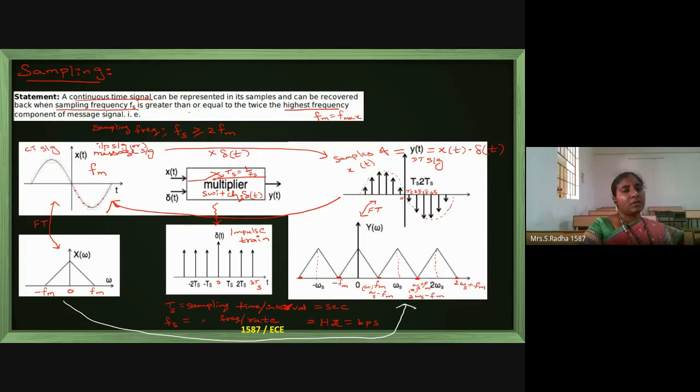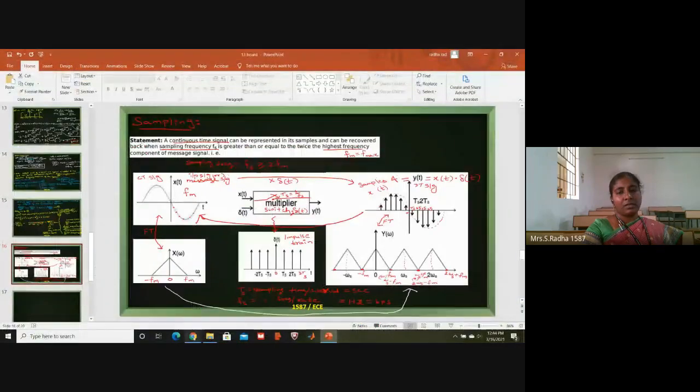Okay, the statement of the sampling theorem is Fs should be greater than or equal to 2Fm. Only when this condition is maintained for the switch can we reconstruct the original signal from the samples. We can reconstruct the original signal, which means x of t can be derived from y of t only when we maintain this condition on the switch. Okay, this is about the sampling theorem. We will discuss further details on the sampling theorem in our next session.